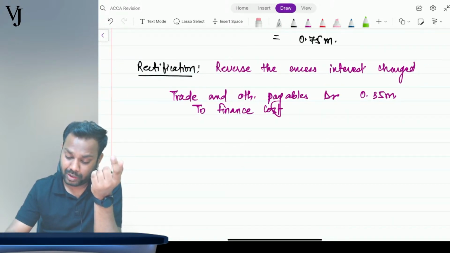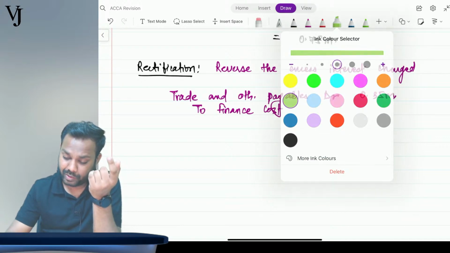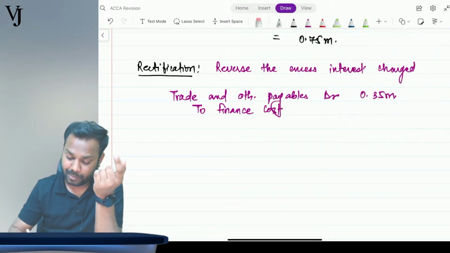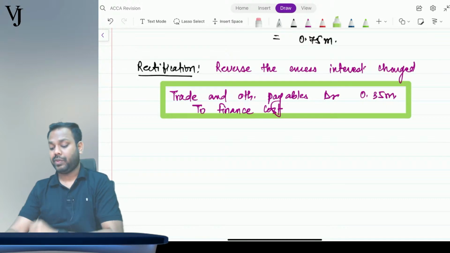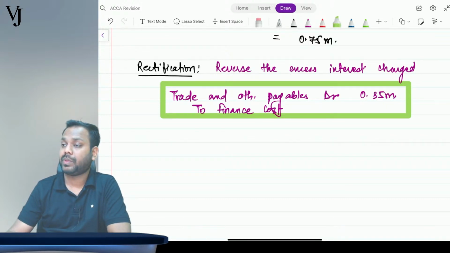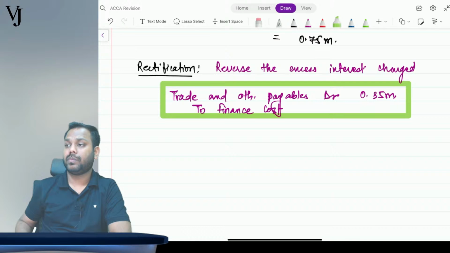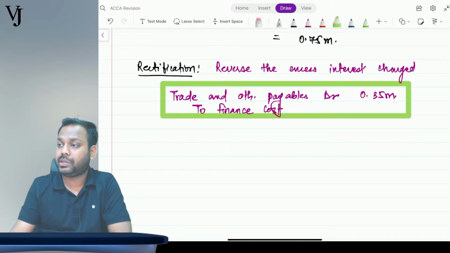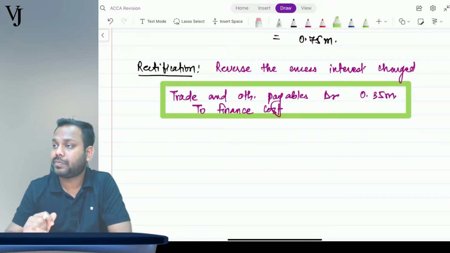Is that clear to everyone? Come on, tell me. The rectification entry I'll pass in green box. Is that clear, everyone? Rishita, Mintu, and all others. Come on, guys, tell me.